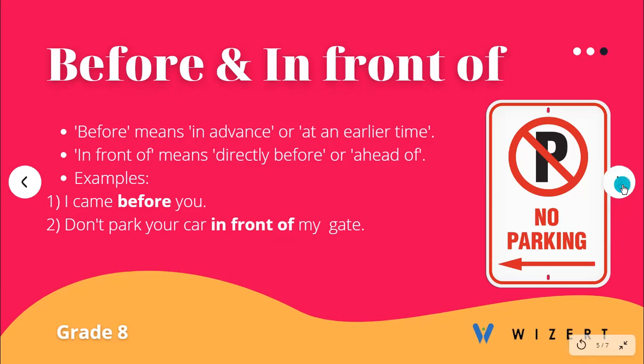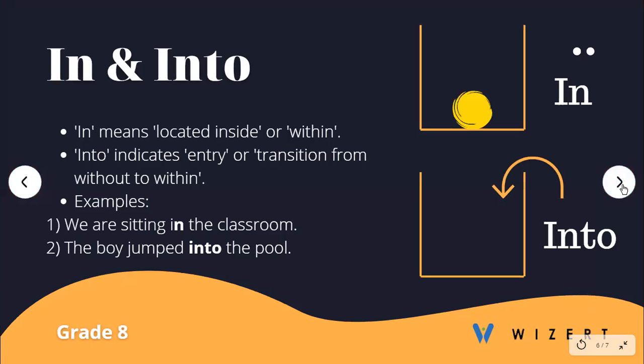Next preposition that we have to discuss is the pair of in and into. In means located inside or within, and the word into indicates entry or transition from without to within. Now look at the images to understand this. In the first, the ball is already inside that beaker or that box, whereas the word into shows an arrow from the outside to the inside.